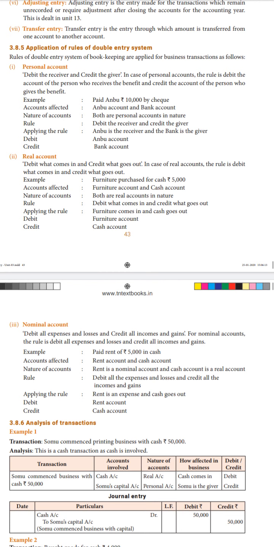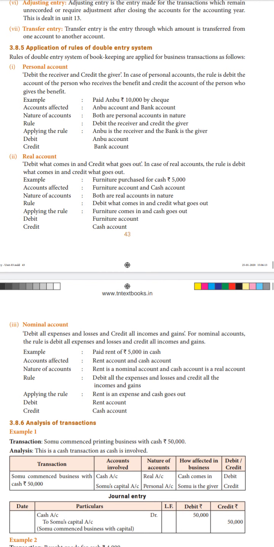One is Anbu's account, because we are paying him, so he is the receiver. And how are we paying? Through a check. Whenever we pay through check, we treat that as the bank account. So the two accounts involved are Anbu account and bank account.